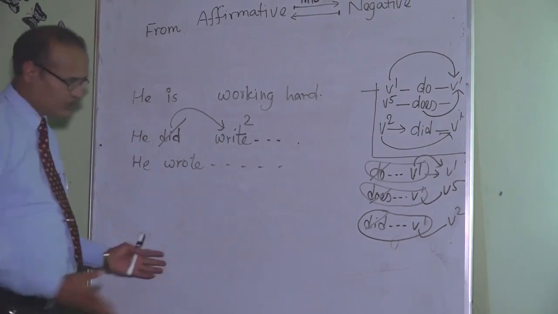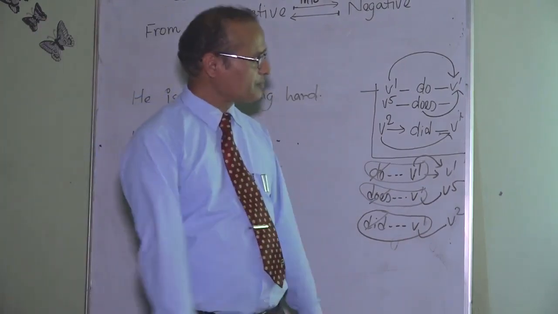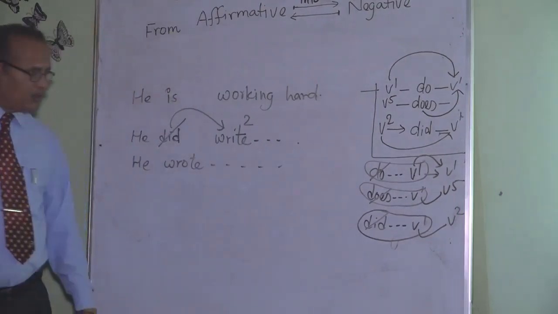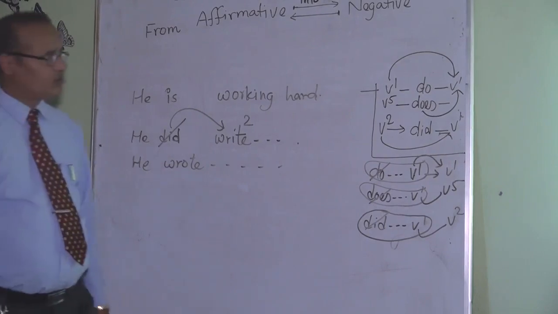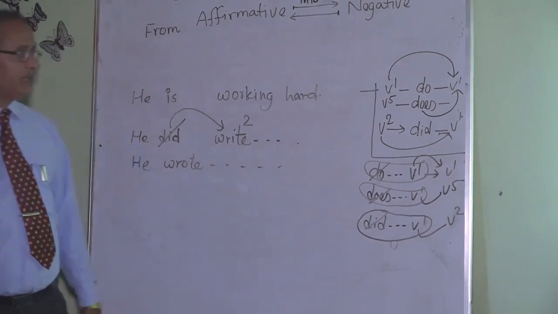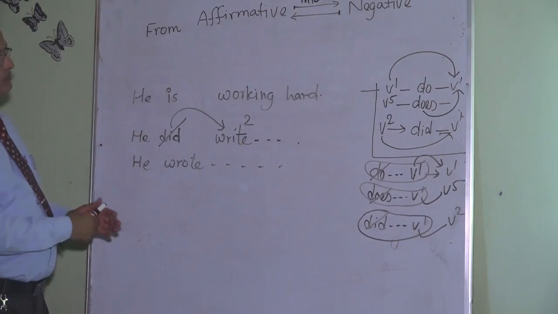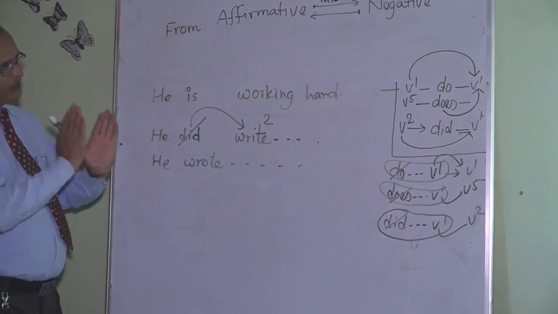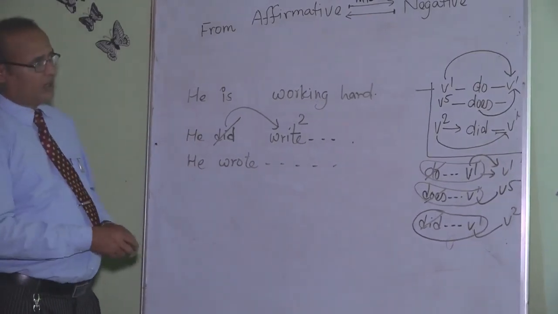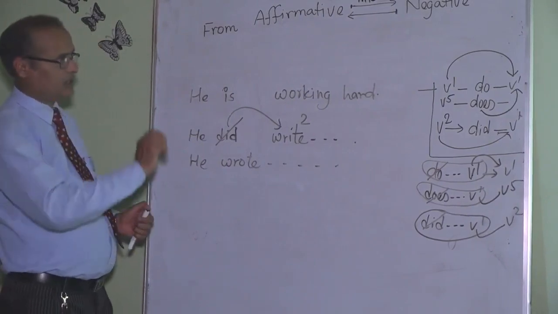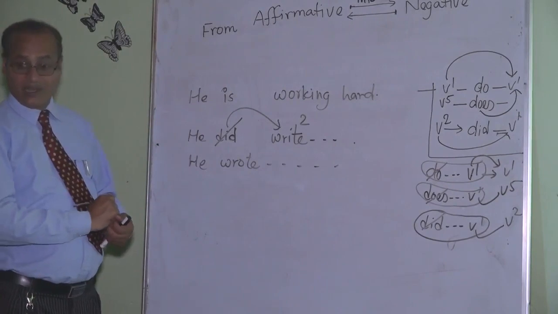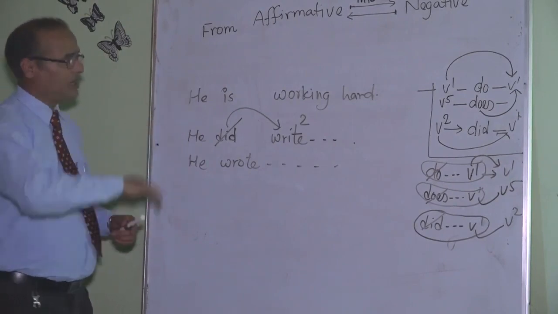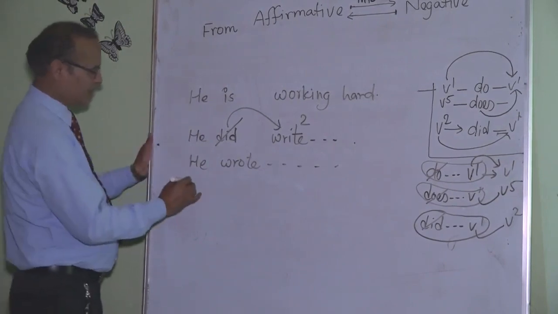So these are some general rules related to do, does, and did, as well as has, when changing from negative to affirmative. We have to be careful if they are used as auxiliary, or they are used as action verbs. Let me go through another example.